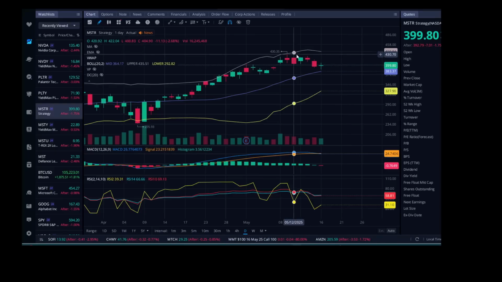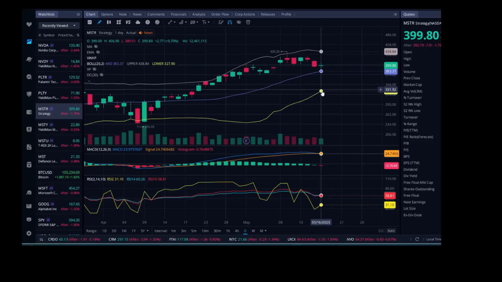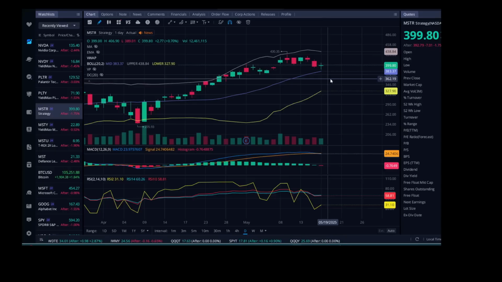Now we have been kind of coming down on that price, and we are getting close to the midpoint of that Bollinger Band. And if it can get down to that lower part of that Bollinger Band, which looks like we might be able to get there, as we are getting a little negative momentum and possibly a cross down on the MACD, then we might be seeing a little bit of a pullback, which could be a potential point to DCA some shares or dollar cost average some shares if you are bullish on MSTR.